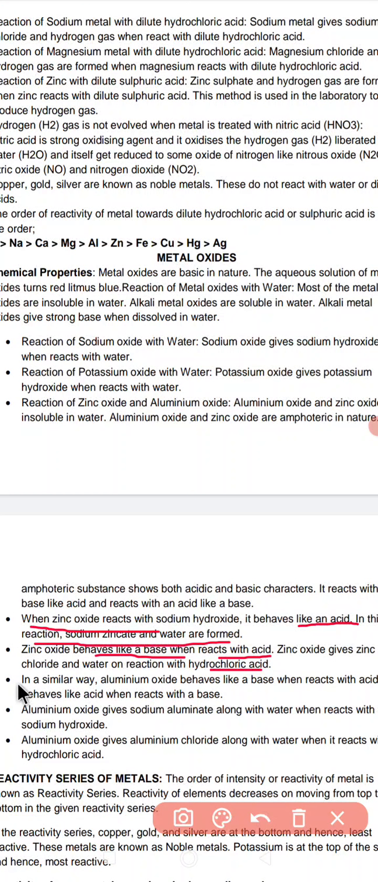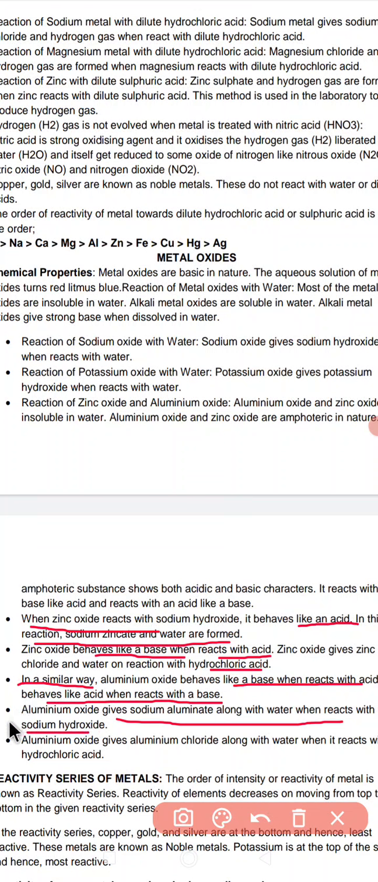In a similar way, aluminium oxide behaves like a base when it reacts with an acid. Here we have this reaction. It also behaves like an acid when it reacts with a base. So aluminium oxide gives sodium aluminate when it is made to react with sodium hydroxide. Just remember, aluminium oxide forms sodium aluminate when it reacts with sodium hydroxide.